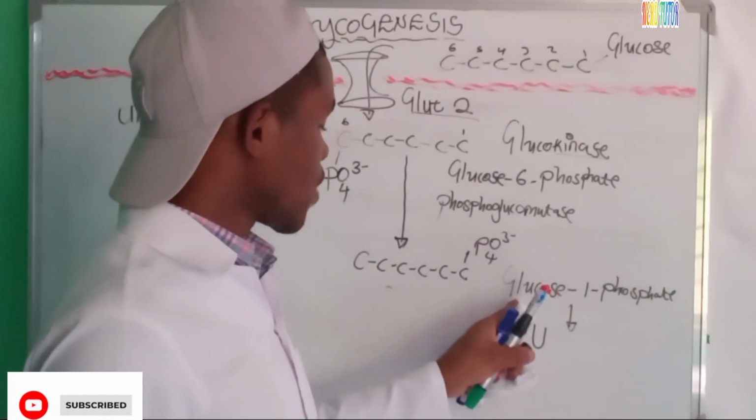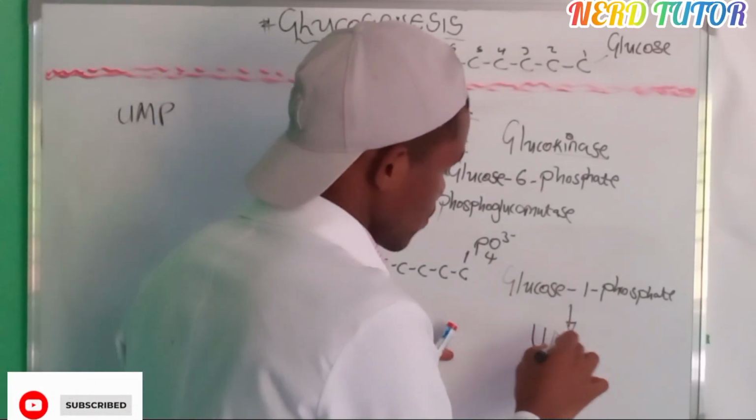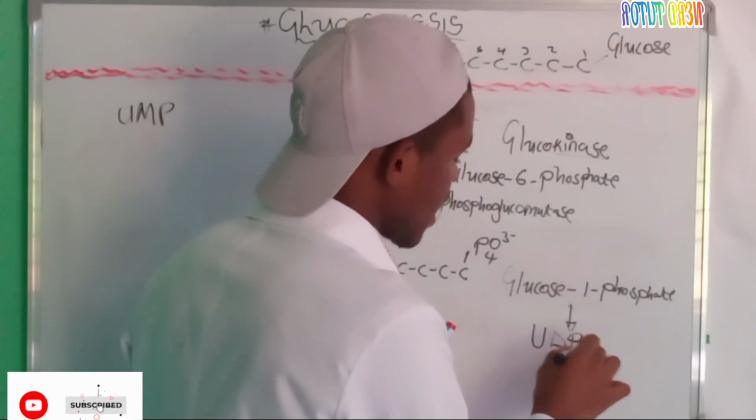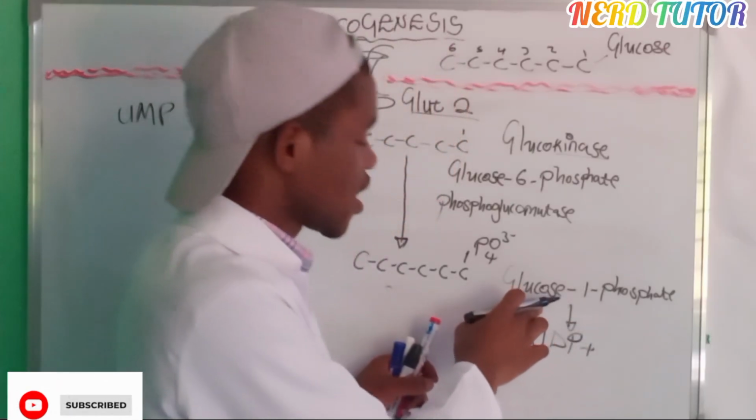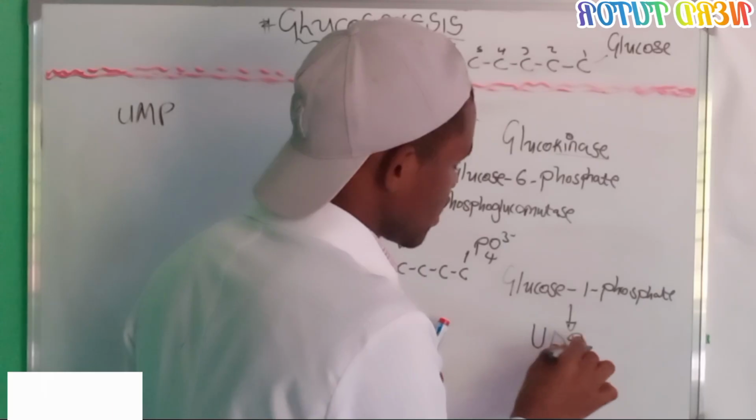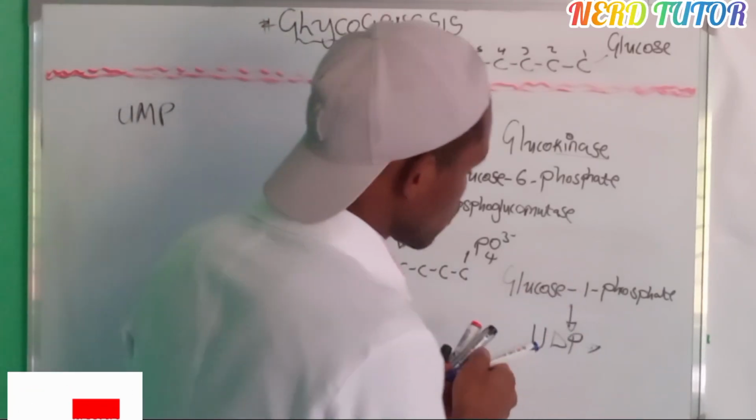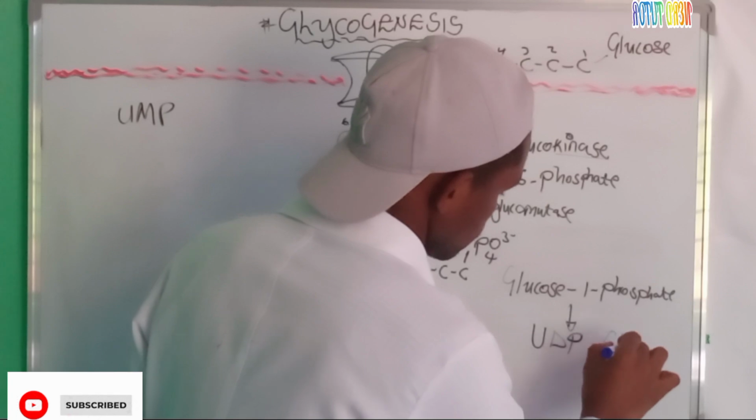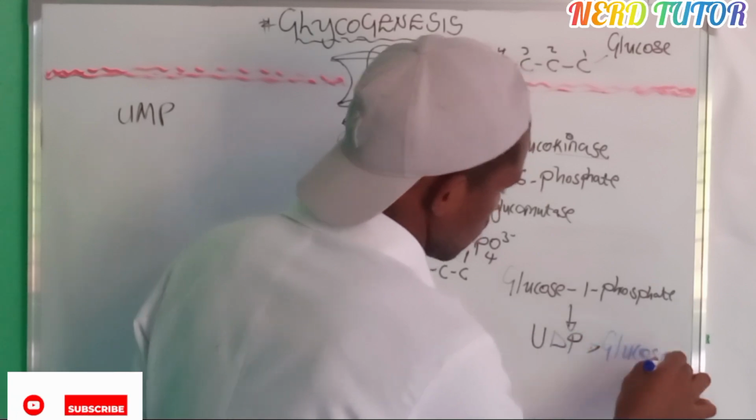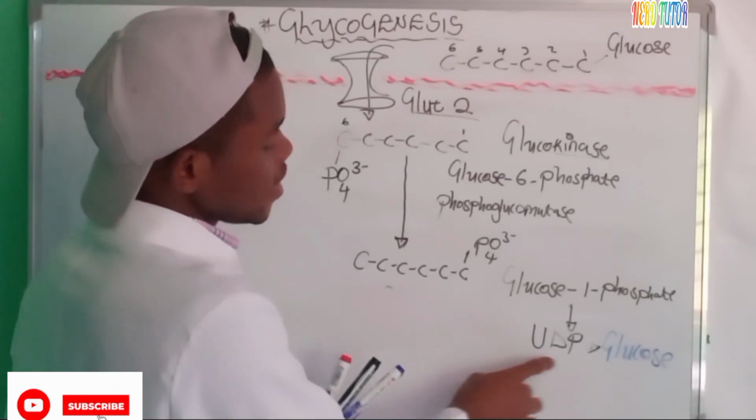So that uridine will now become uridine diphosphate, plus this glucose molecule. So it is uridine diphosphate glucose. We can even term it like this: uridine diphosphate and glucose. So that is now the molecule that we have there, uridine diphosphate glucose.